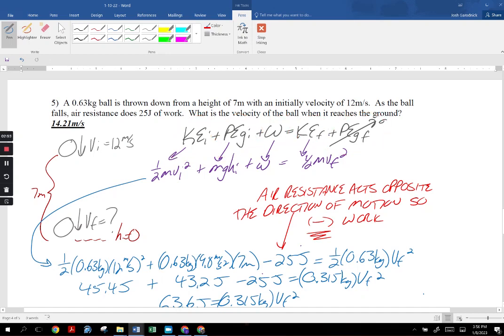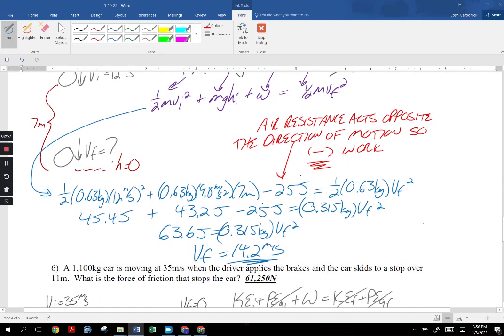After that, pull down your math and sub in numbers. Air resistance will always act opposite the direction of motion. Therefore, it'll always be negative work. Just simple as that. It's trying to remove energy from the system. It's trying to slow it down.